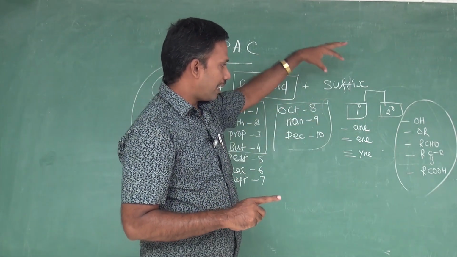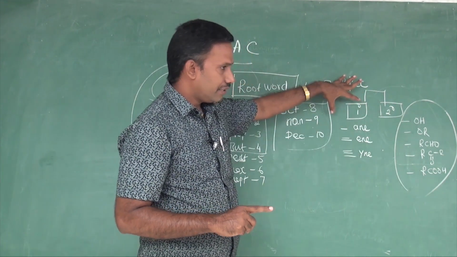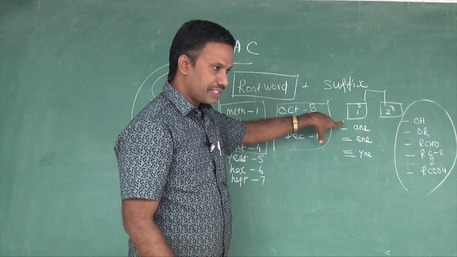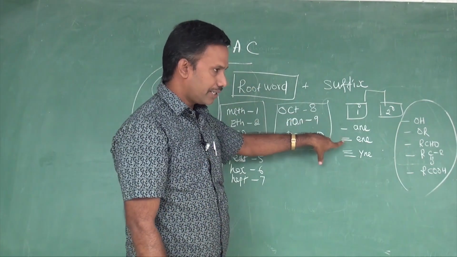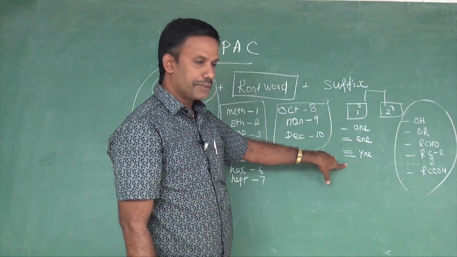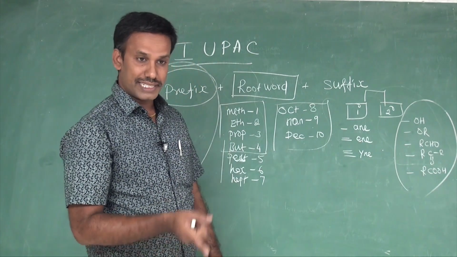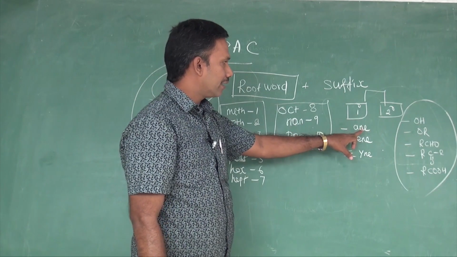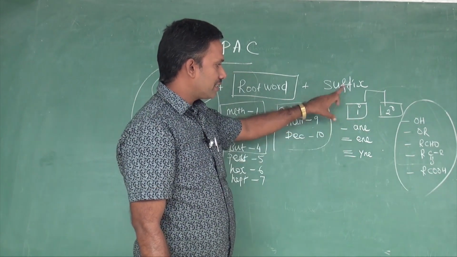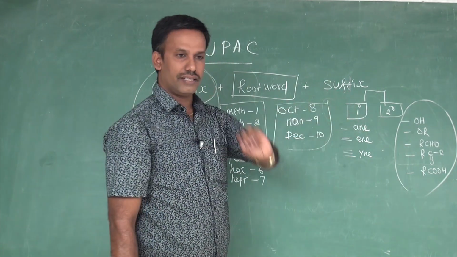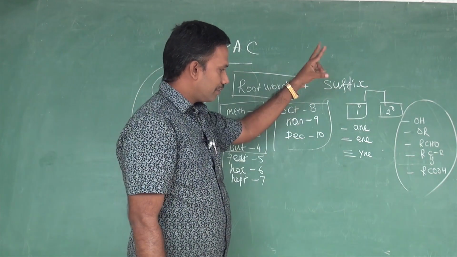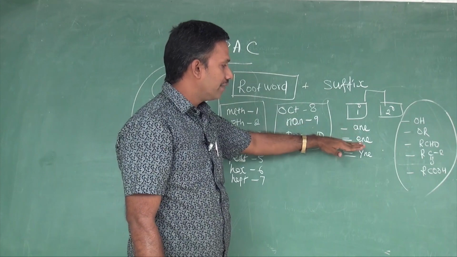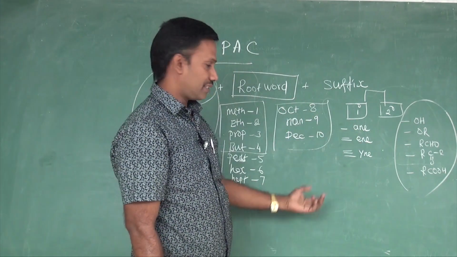For the primary suffix, we take these three. We need to analyze in that organic compound whether only carbon-carbon single bonds, or a carbon-carbon double bond, or a carbon-carbon triple bond is present. If there is a carbon-carbon single bond alone in the entire organic compound, then the primary suffix should be given as ANE. Then if there is a double bond, that organic compound should be given ENE as the primary suffix.